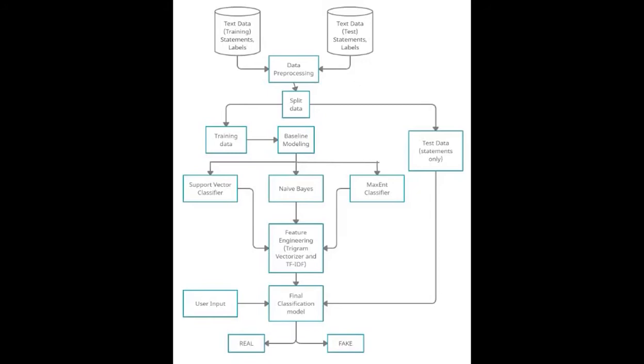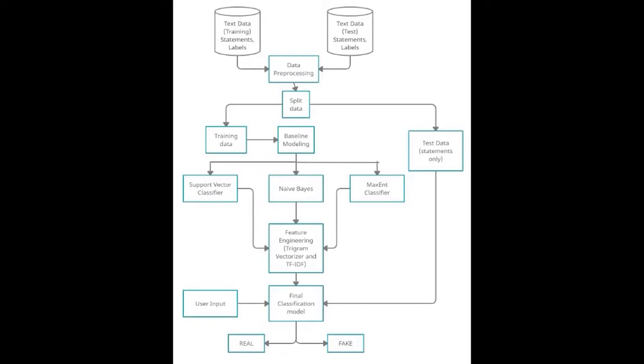The dataset that we used in our project was downloaded from Kaggle, which had 50% fake news and 50% real news data. The first step we performed was pre-processing of the data, which was followed by splitting the data into training and test dataset. Then we performed baseline modeling on the training dataset using algorithms like support vector classifier, naive Bayes, and maximum entropy classifier.